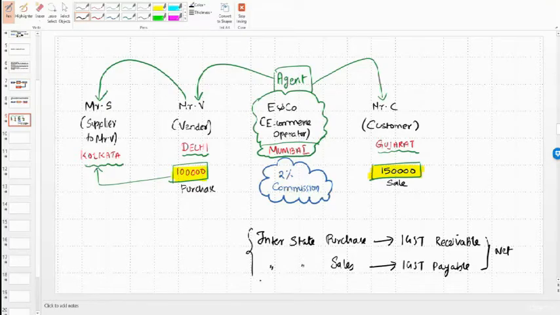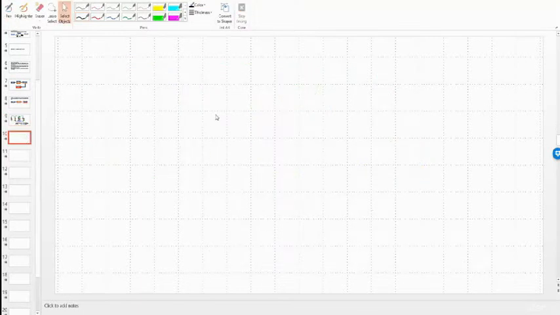But in between we also have the e-commerce operator, and he will only collect the money. Okay, so for that we have to pay him 2% commission, and the 2% commission, since it's also interstate, will also attract IGST. Okay, so let's go for scheme of entries. First we'll pass entry for interstate purchase.